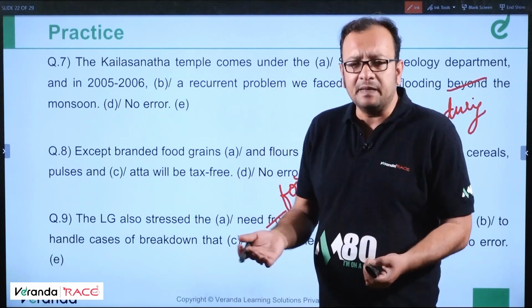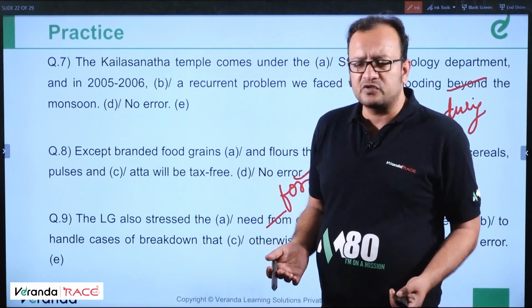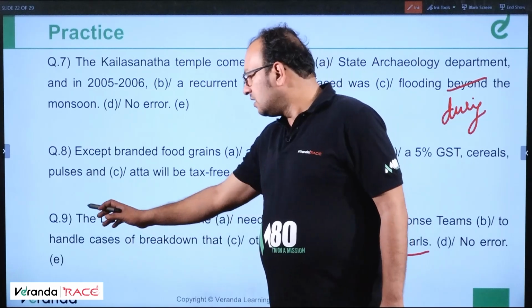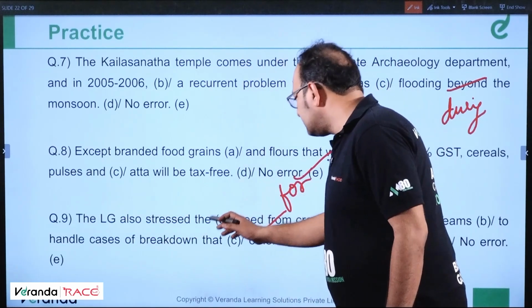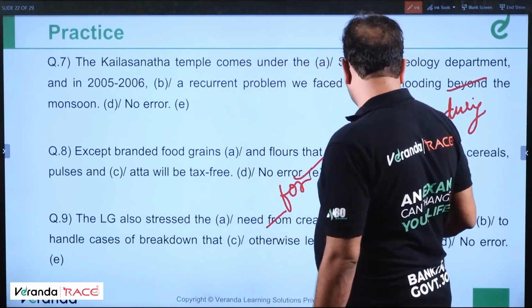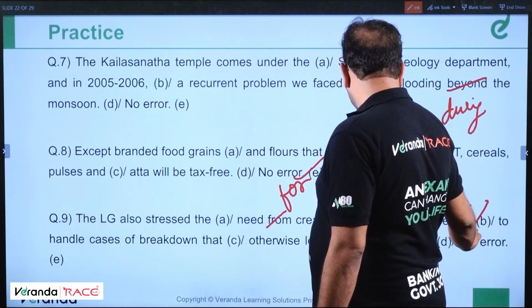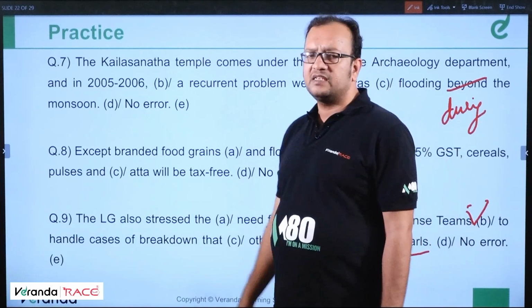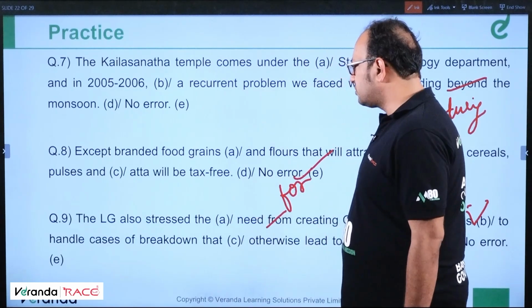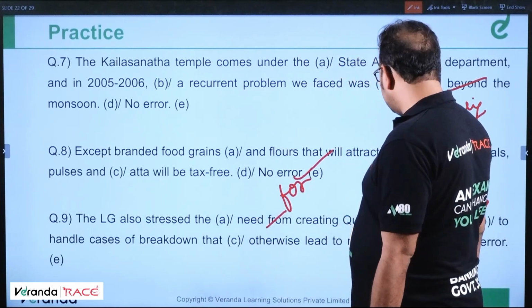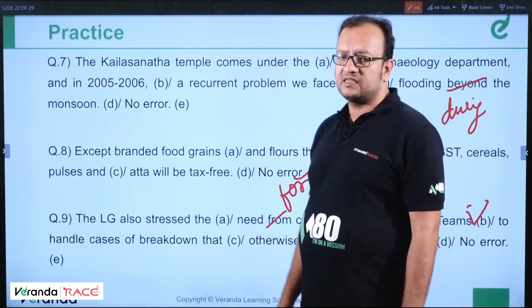There's a need for helping people, there's need for upliftment of the society. The LG also stressed the need for creating quick response teams. So B has an error. So we'll make for as the correct answer. This is the correct answer.